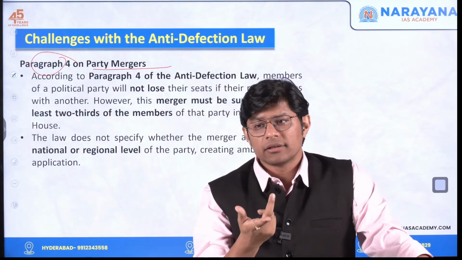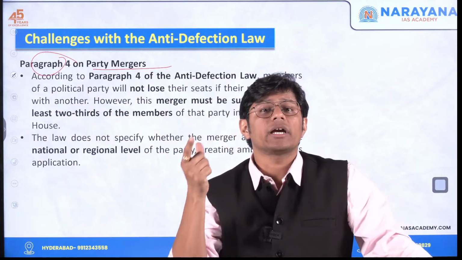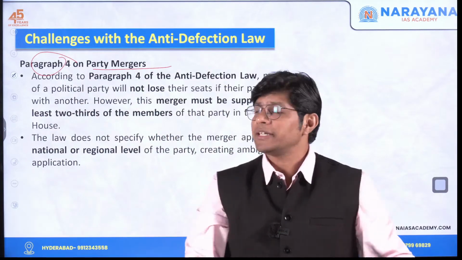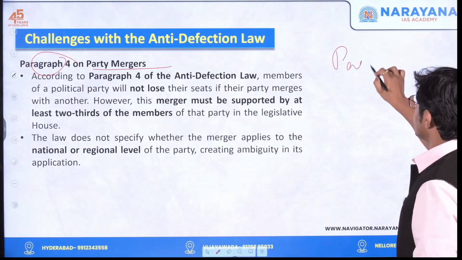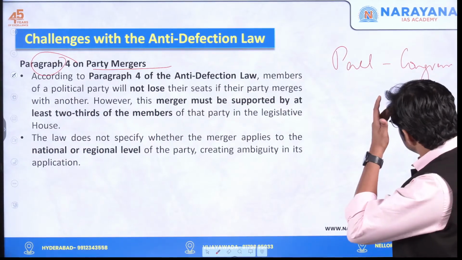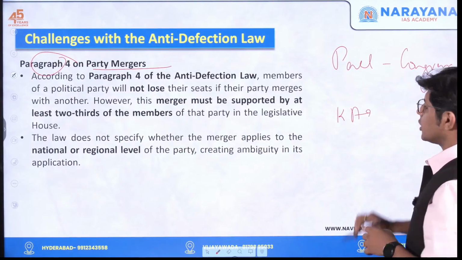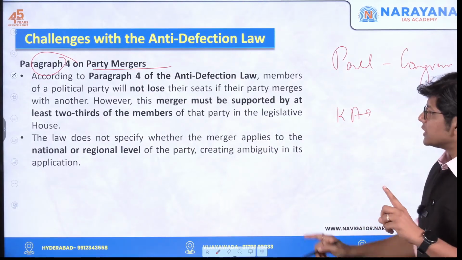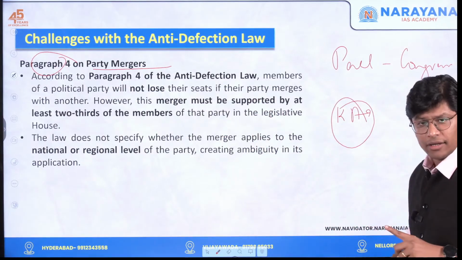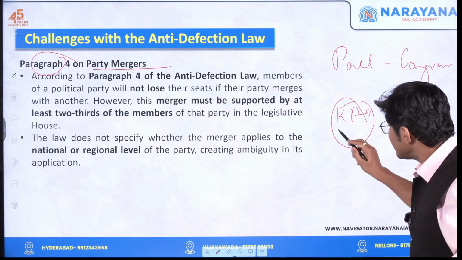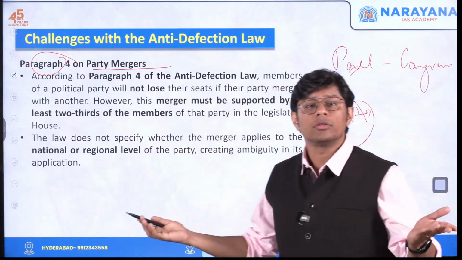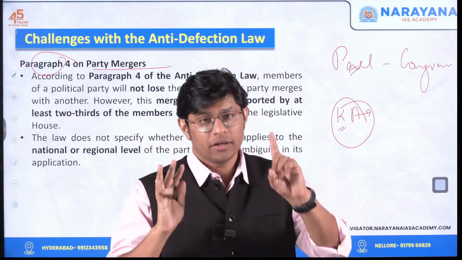So the point is, this provision is talking about the merger of the national political party or the regional level of political party? Let's say we have the parliament and in parliament we have the Congress members. Now let's say we have the case of Karnataka where there is a Congress government. So this two-third, is it talking of the Congress party in the state of Karnataka, that is, the elected members of Congress in Karnataka, or the elected members of Congress in Parliament? We do not know. The law is silent. The law is absent. First challenge.